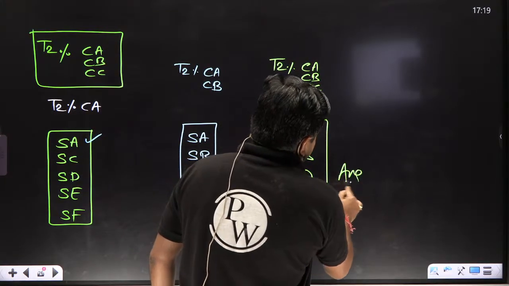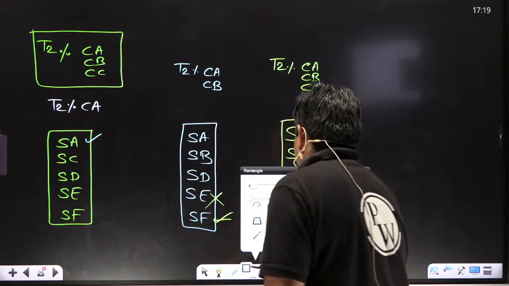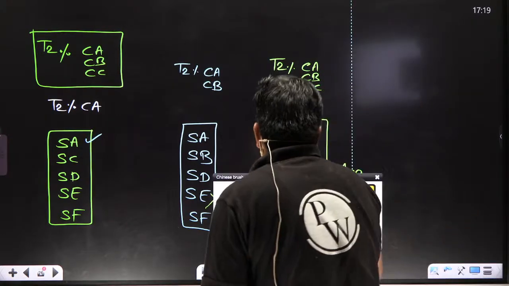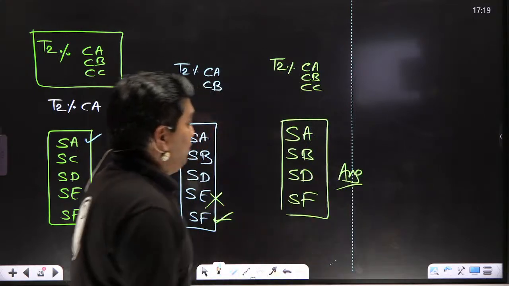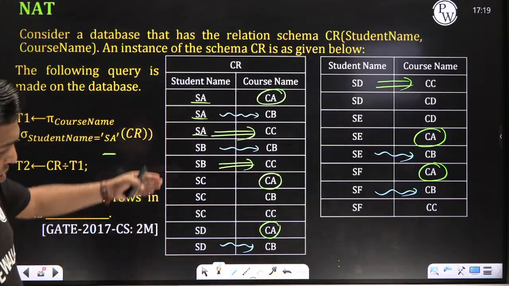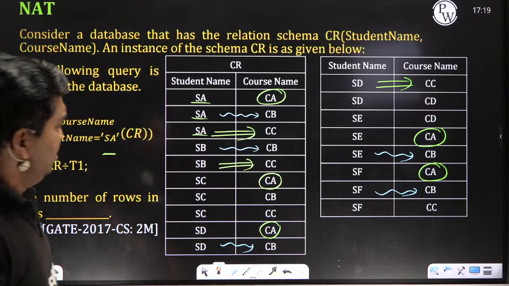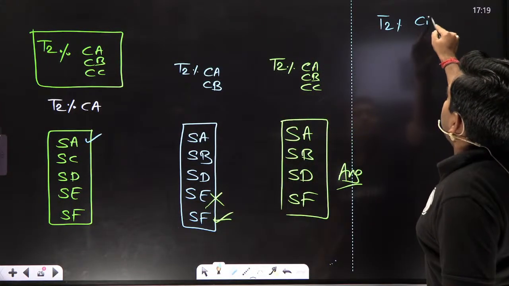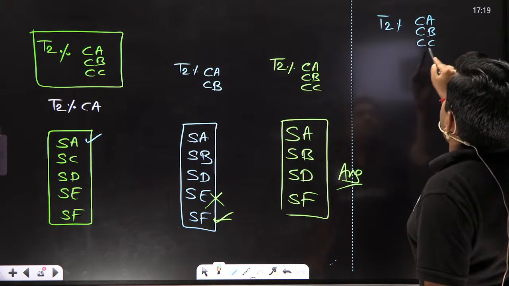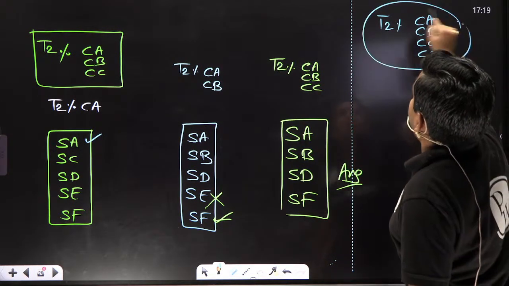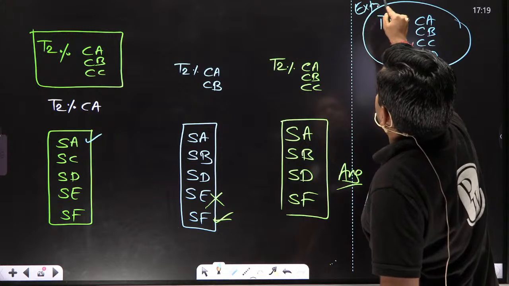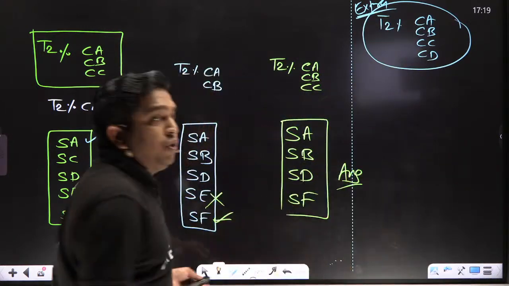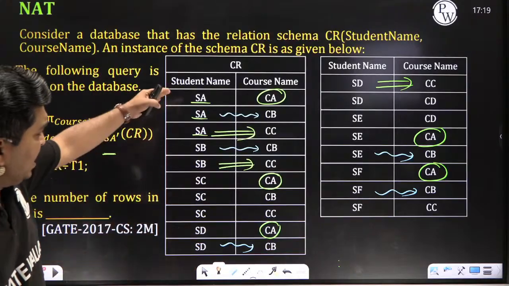Getting beta? Listen carefully, each and every one. If I take one more step, CA, CB, CC, CD, if I take T2 divided by CA, CB, CC and CD, then what is the answer? This is the extra. So what you do, beta? You check for SA, CD?